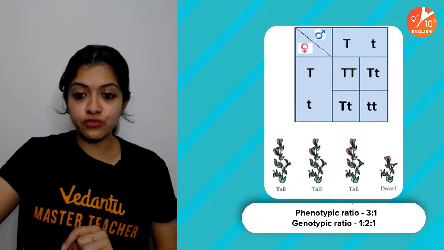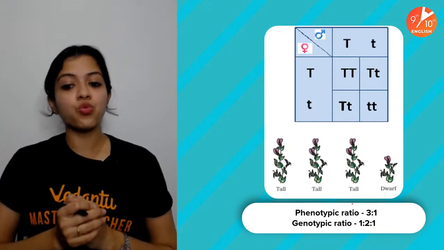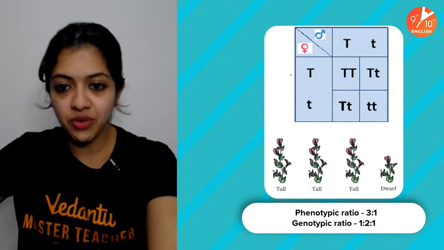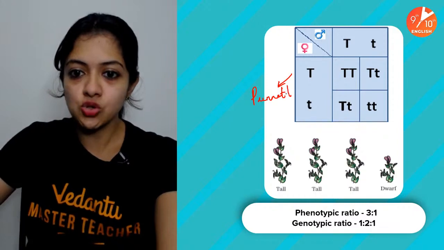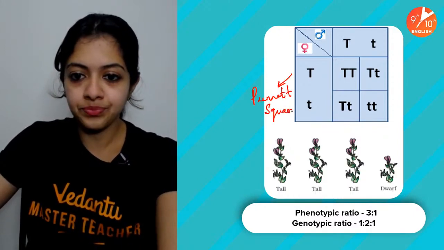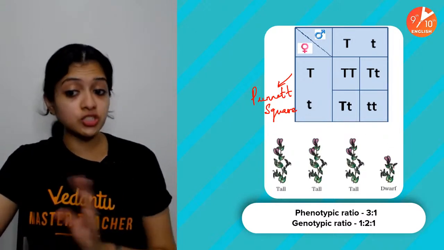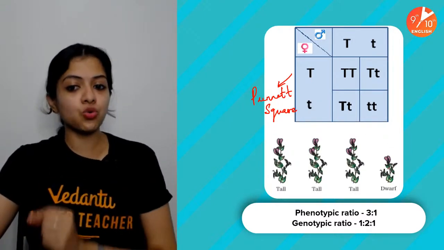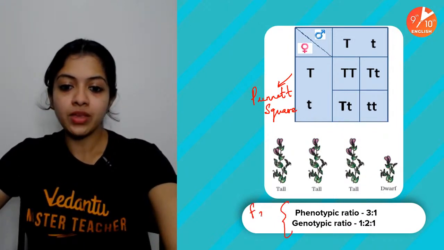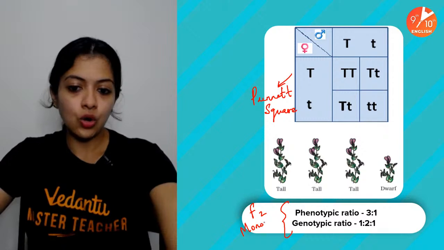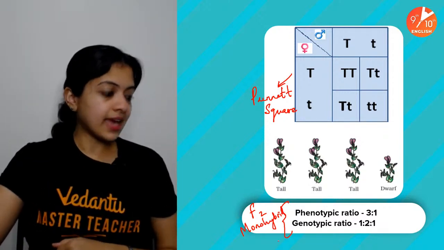Yes, of course, the Punnett square is right here. So this is how you work it out in what we call the Punnett square. I will just write that name also here for you so that you don't forget this name, the Punnett square. All right. So tall to dwarf phenotypic ratio 3:1. Genotypic ratio is 1:2:1. This is Mendel's F2 monohybrid ratio. Okay. Right. There we go.